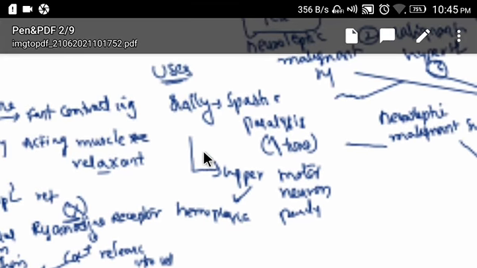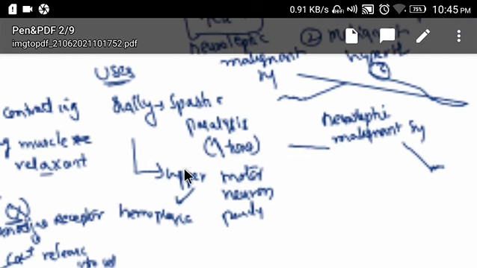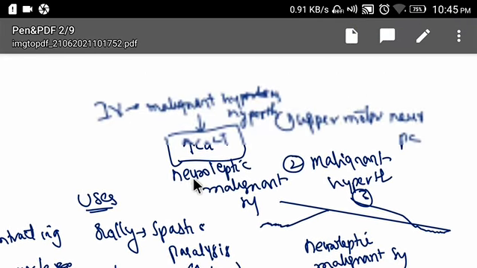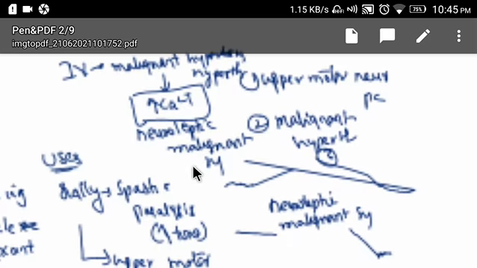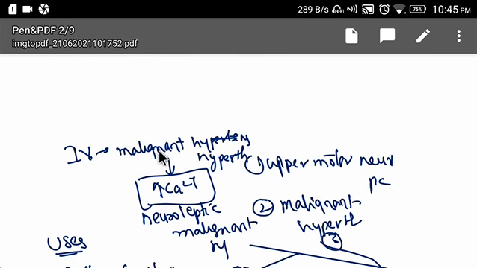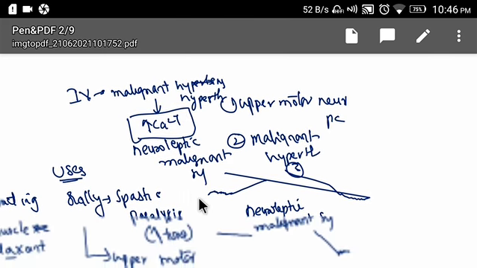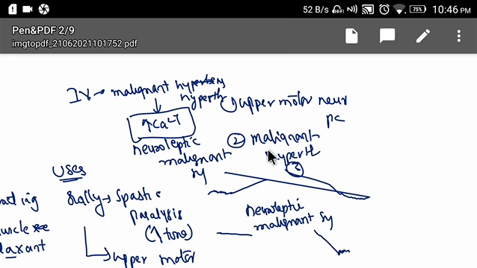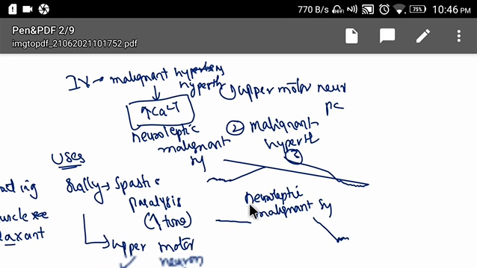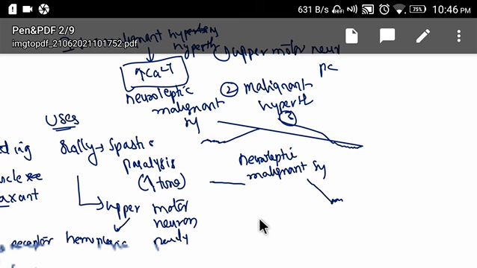Orally, it can be used in upper motor neuron paralysis, and if you give it in IV form, it can be used in malignant hyperthermia. The third use is in neuroleptic malignant syndrome. These are the uses.